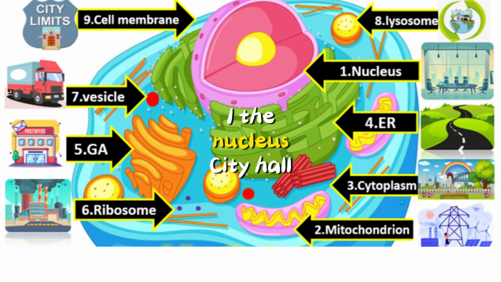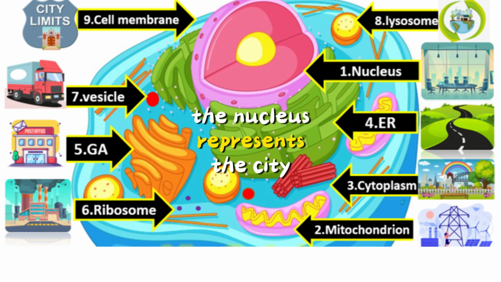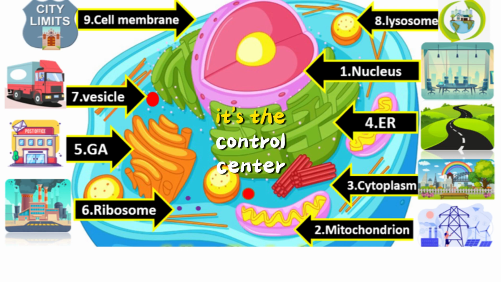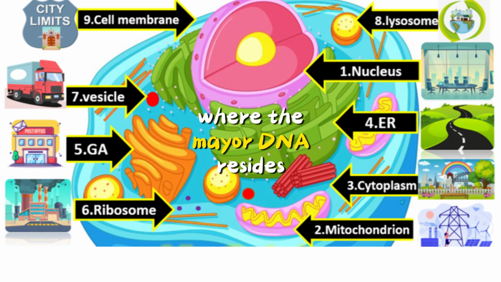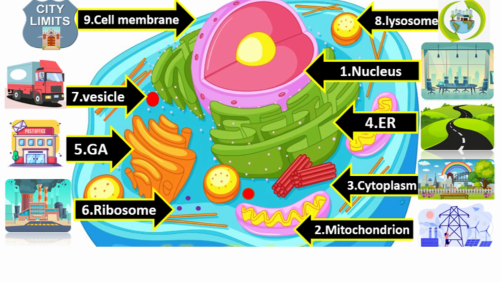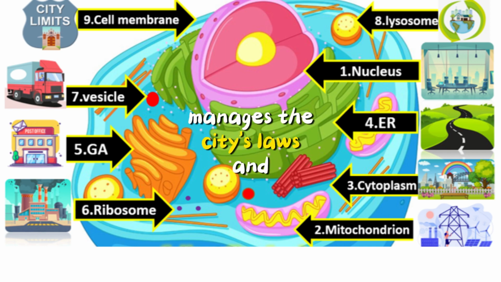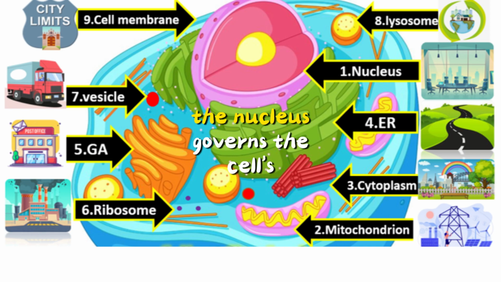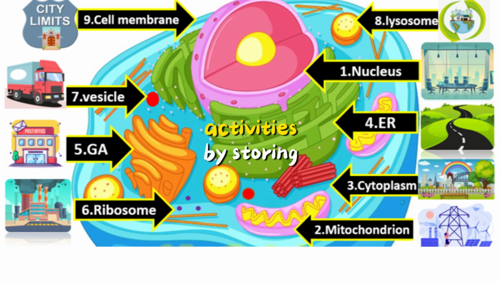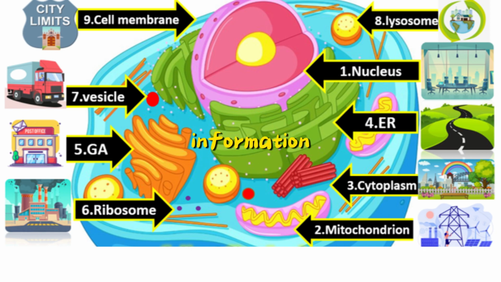1. The nucleus, City Hall. In our bustling city, the nucleus represents the City Hall. It's the control center, where the mayor, DNA, resides. Just as the mayor manages the city's laws and regulations, the nucleus governs the cell's activities by storing and managing the genetic information.